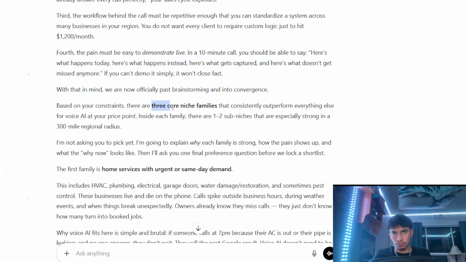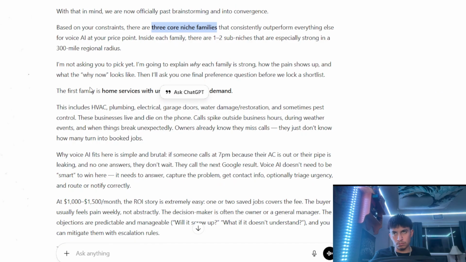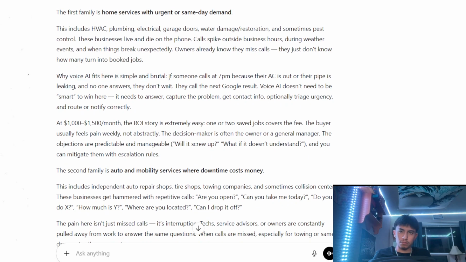Based on your constraints, there are three core niche families. So let's talk about them, right? The first one is home services with urgent or same day demand. We just talked about that. HVAC, plumbing, electrical, water damage. The why is because if someone calls at 7 p.m., their AC is out or their pipe is leaking, and nobody answers, they don't wait. They just call the next Google result. Very real, right? Very real.